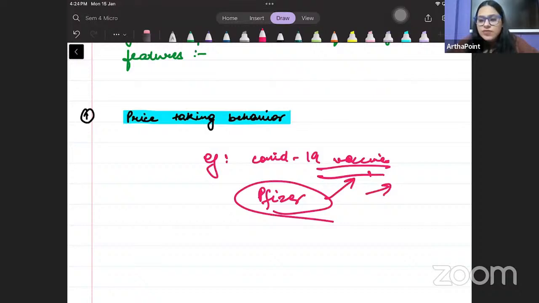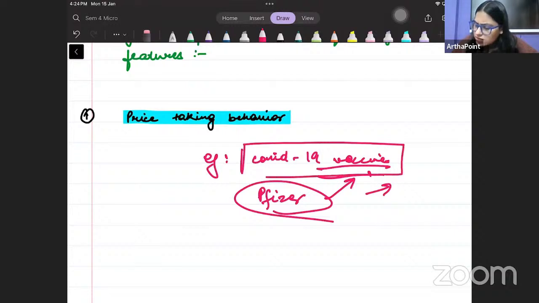ये एक लौती firm है जो vaccine produce कर रही है. Everybody wants vaccine. They want to protect themselves. Then in that case, whatever price this firm will charge, जो भी पैसा ये firm मांगे, you will simply go ahead and pay that price to this firm. जो भी पैसा वो मांग रही हो, you will simply pay that price to the firm.